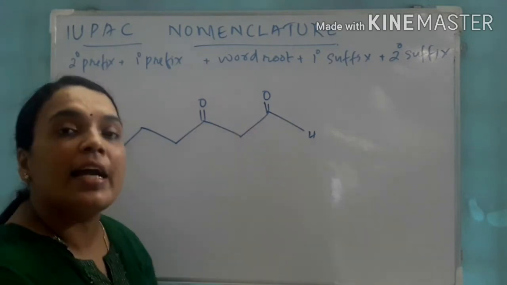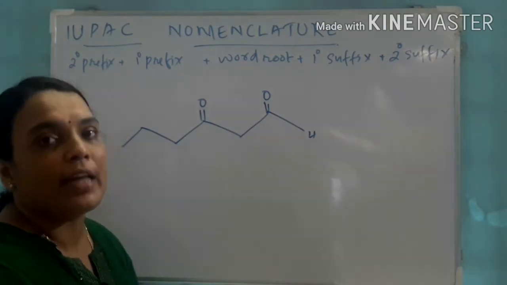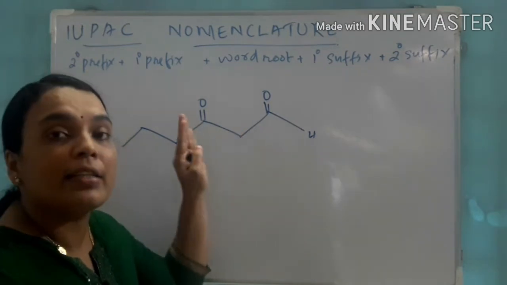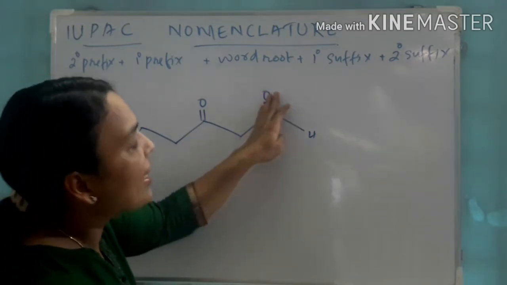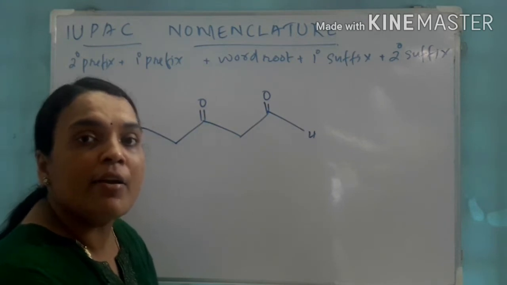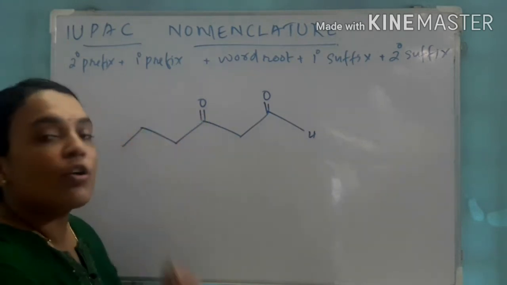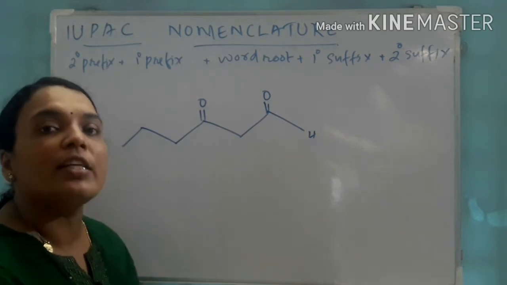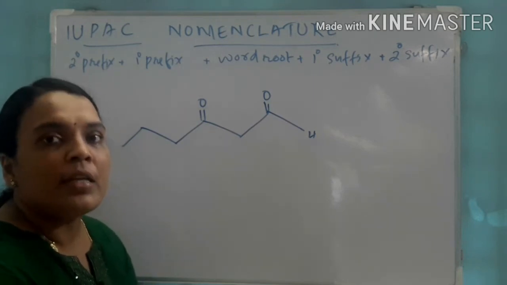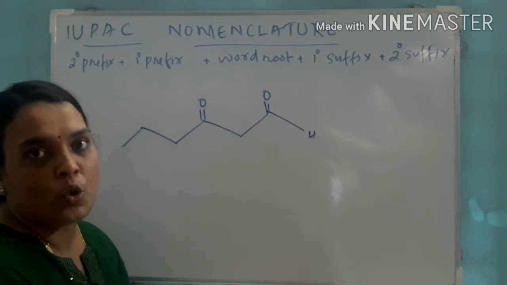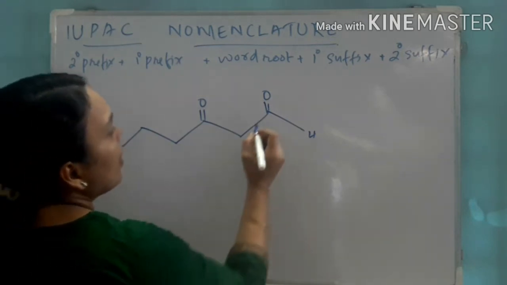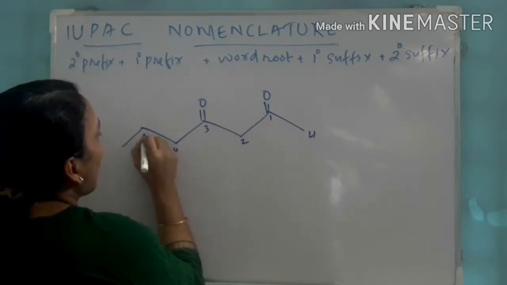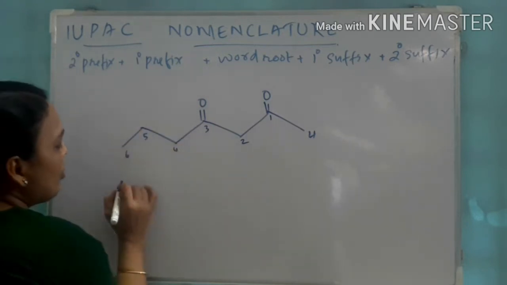Aldehyde should have more priority than ketone. Aldehydes are more prior than ketone. So aldehyde is considered as the functional group and ketone is considered as the substituent. If ketone is acting as the substituent, the name becomes oxo. So let us see, 1, 2, 3, 4, 5, 6. So third position,